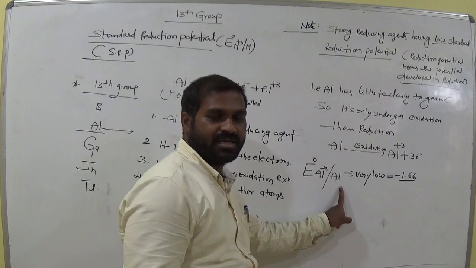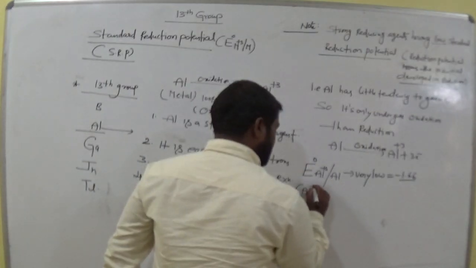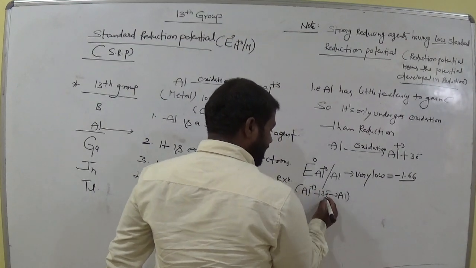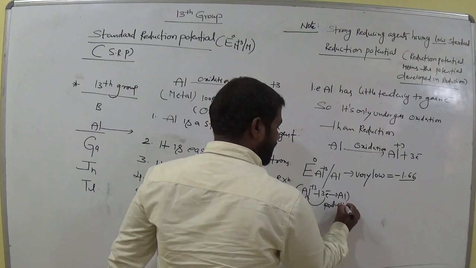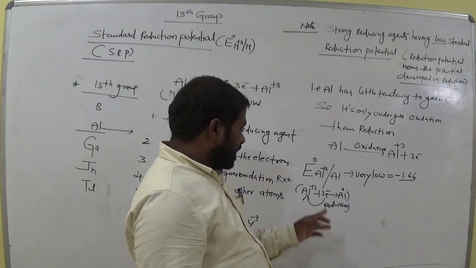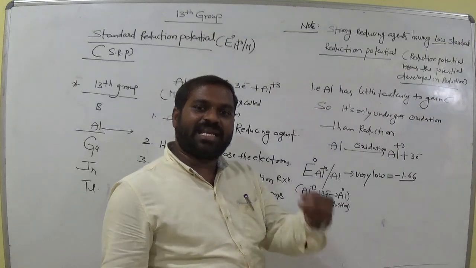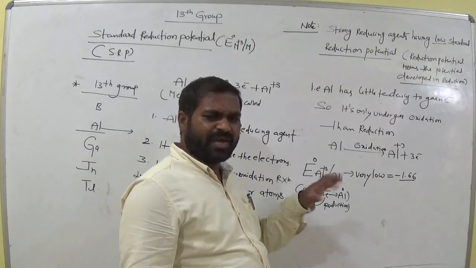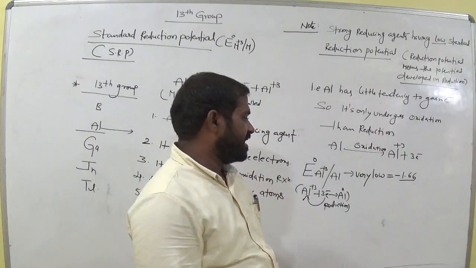Aluminum, if it gains 3 electrons, is converted to Al. Am I right? That is called reduction. This means Al+3, if it gains 3 electrons, converts to Al. Gaining of electron is called reduction, and that potential is called reduction potential. But aluminum is unable to gain the electron, it has less tendency to gain the electron. So its reduction potential is very, very low, that is minus 1.66.